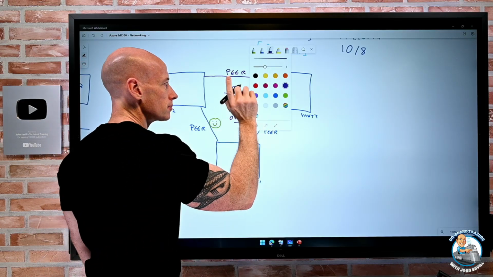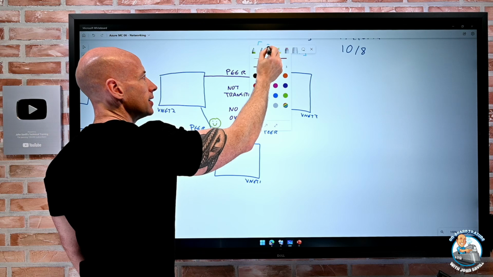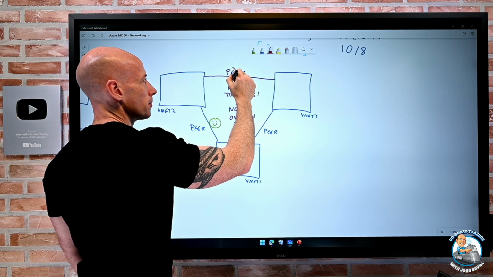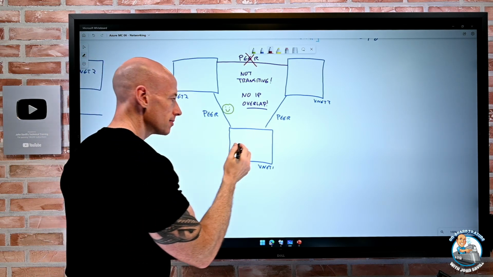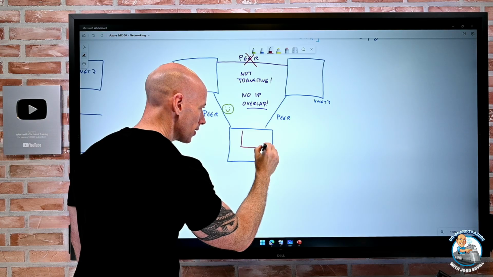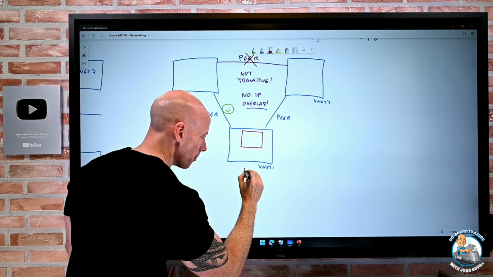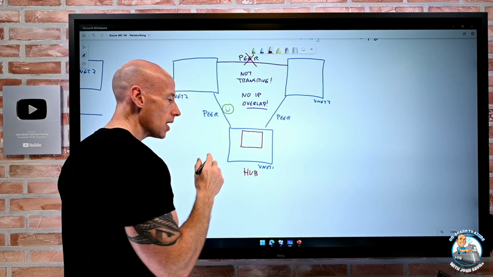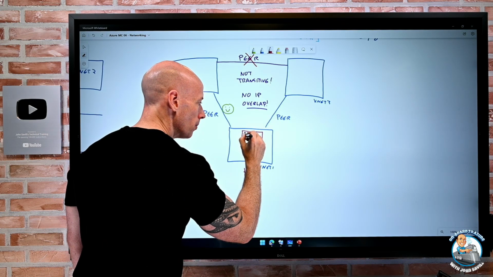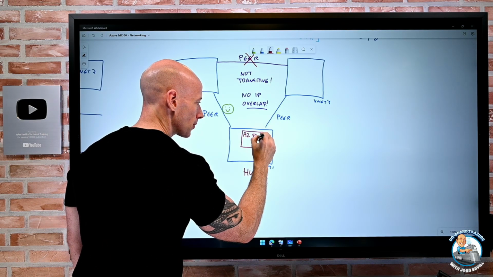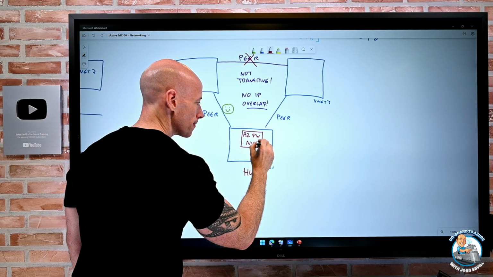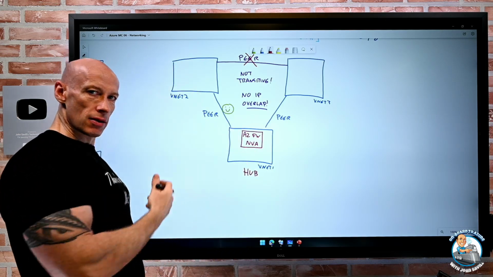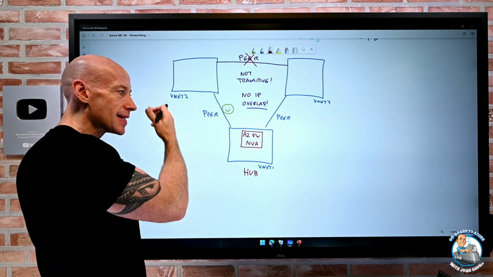Well, what I can do is, let's take out this peer. I could add in this hub network, and I'm going to call this a hub because it's a very common pattern to want to do this. I could add maybe Azure Firewall or just a network virtual appliance that does forwarding, that can accept a packet and send it somewhere else.